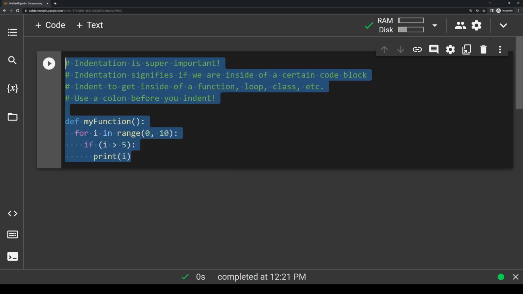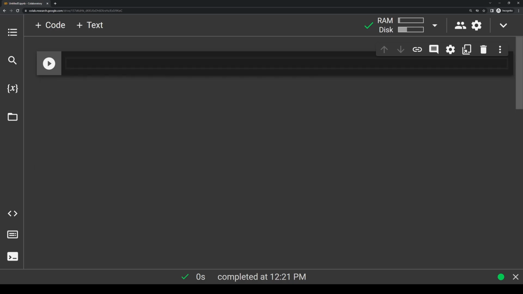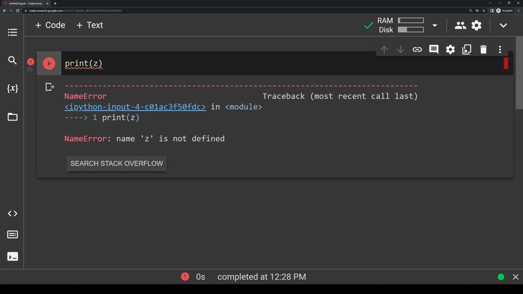So for instance, let's just delete all this, and I'm just going to write something like, let's say print z. Now if I run this, the error is going to say name z is not defined, and that's because we never defined a variable named z. So how do we solve this here? If you're a mediocre programmer, you'll sit there and try to figure out the error for yourself. However, if you're an amazing programmer, what you'll do is take this error, copy it,